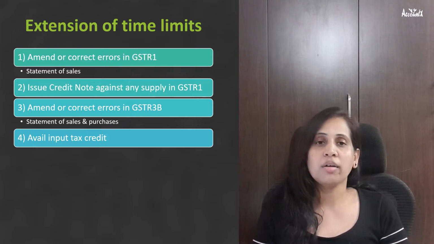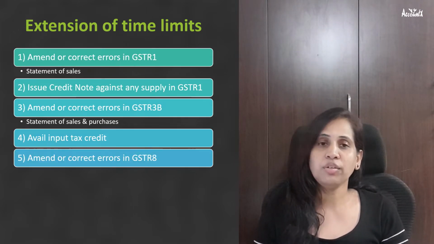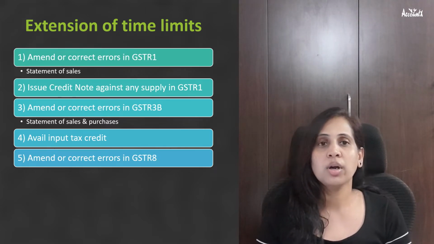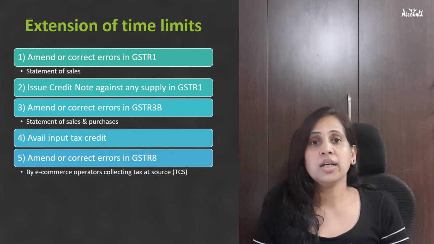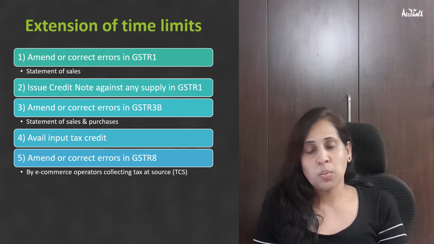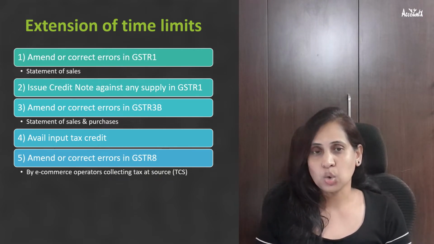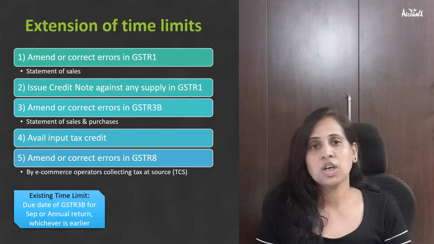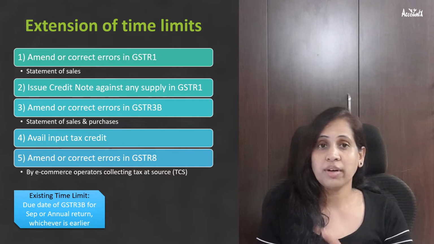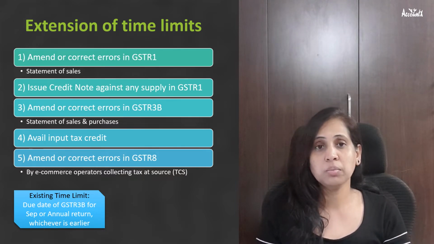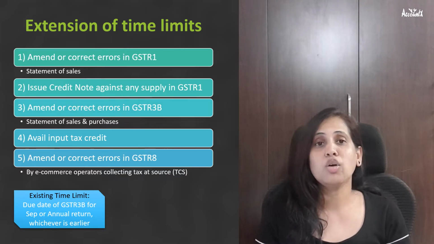Fourth one would be to avail input tax credit. Fifth one would be to amend or rectify errors in GSTR8. GSTR8 is filed by e-commerce operators collecting tax at source, that is TCS. So in all these cases, the last date would be due date of filing GSTR3B for September or date of filing of annual return, whichever is earlier.